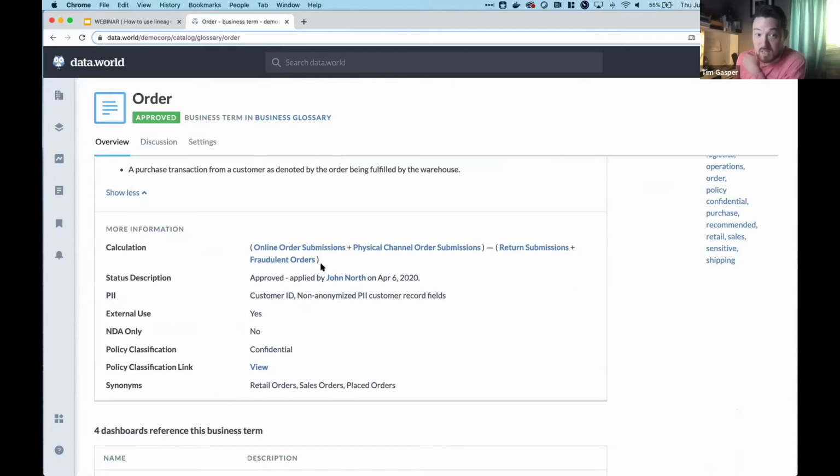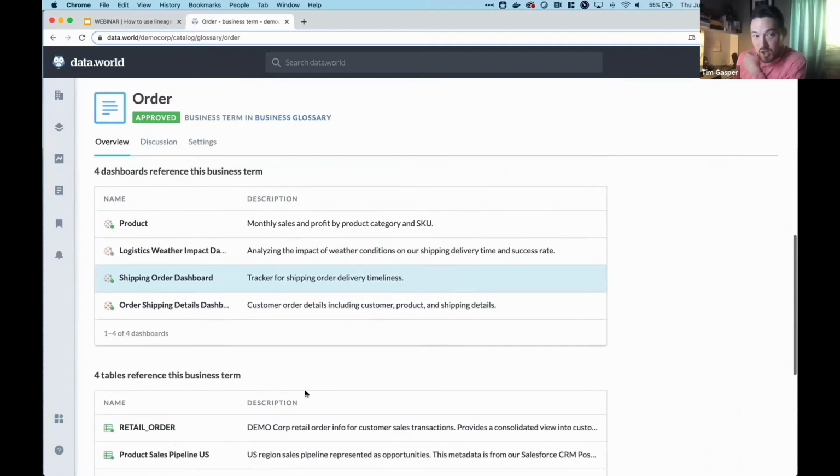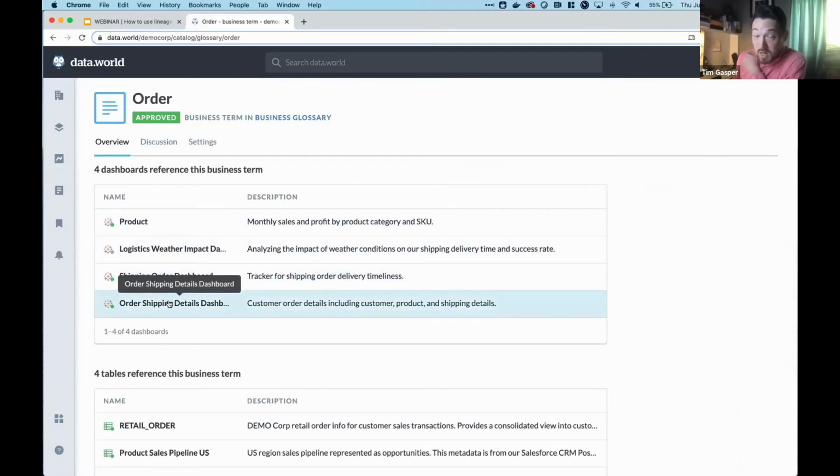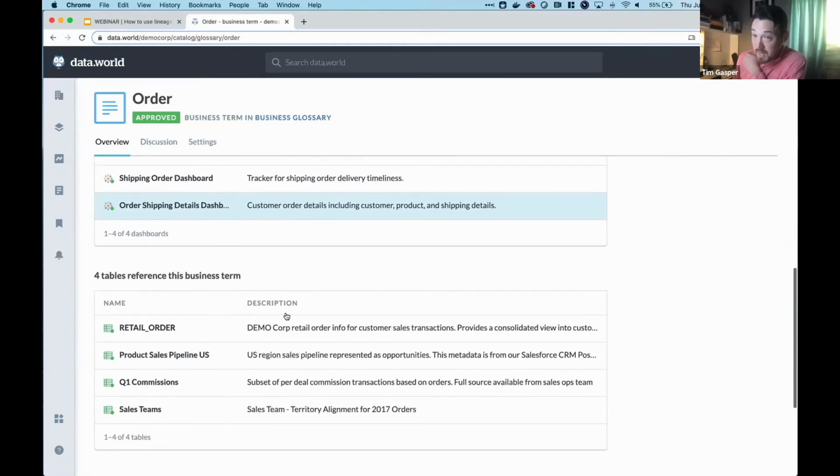So for example, here you can see we have a calculation field. We have a PII field that lets me know that there is often PII associated with orders, and so on and so forth. I can also see relationships associated with this. And so I can see, for example, that there's some Tableau dashboards that are using and are related to this business term, as well as data.